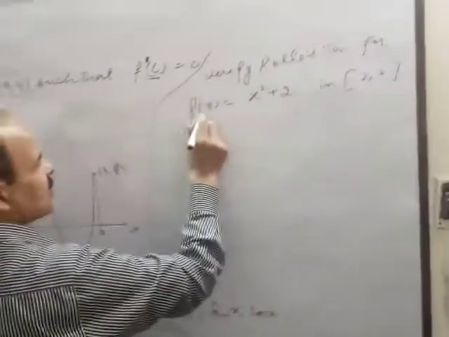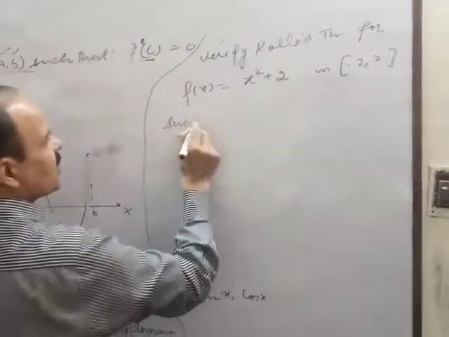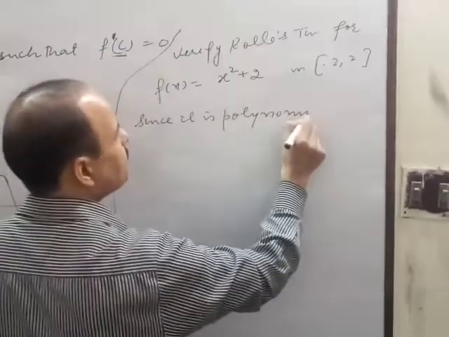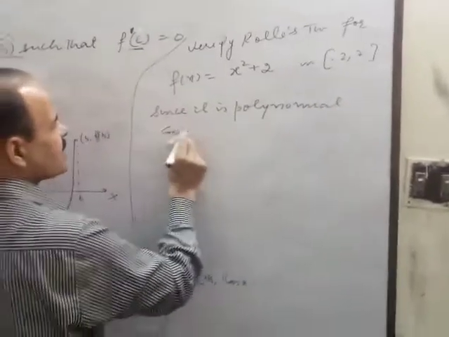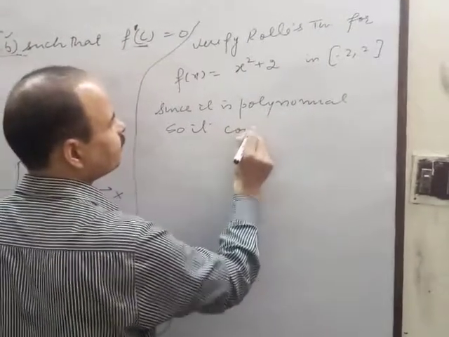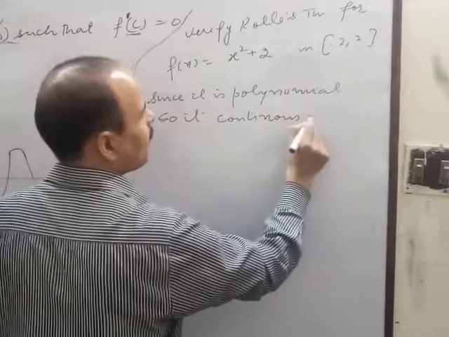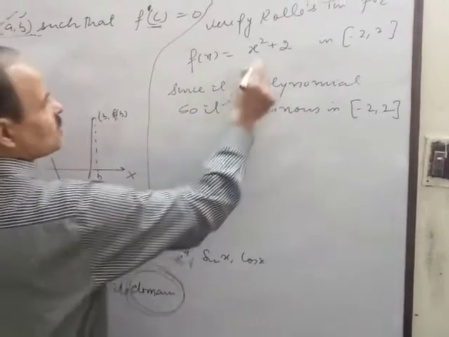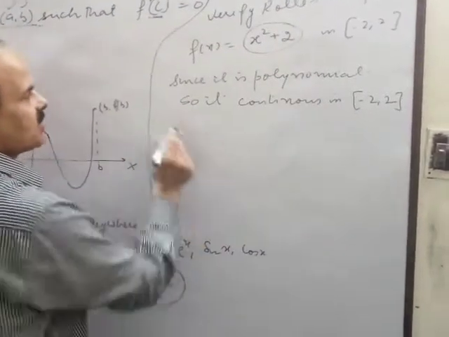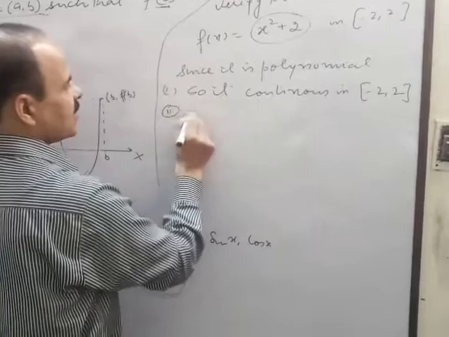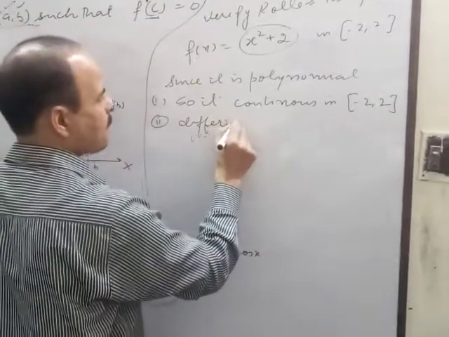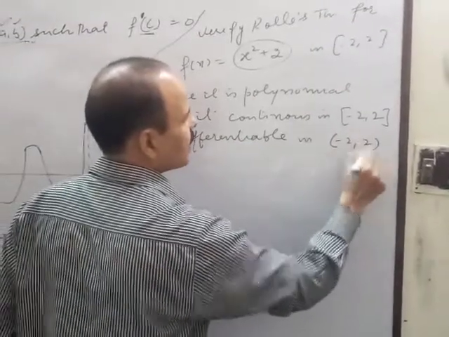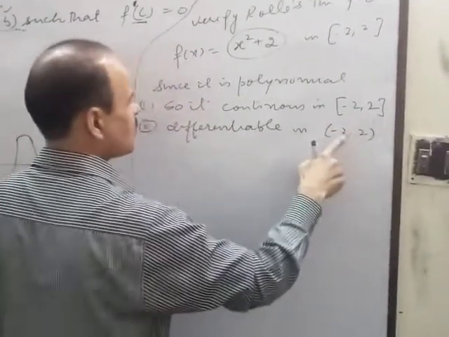First condition: since it is a polynomial, it is continuous in the closed interval, because polynomials are everywhere continuous and differentiable. Second, it is differentiable in the open interval. At the end points differentiation is not defined.